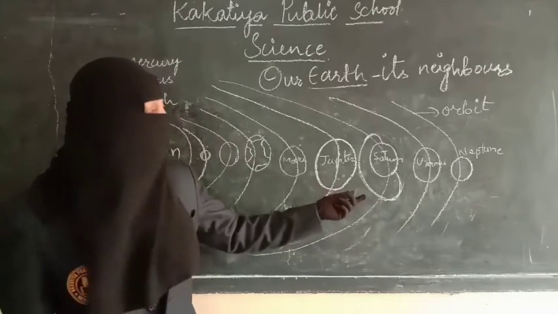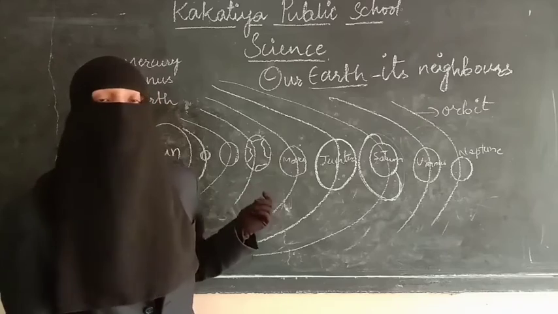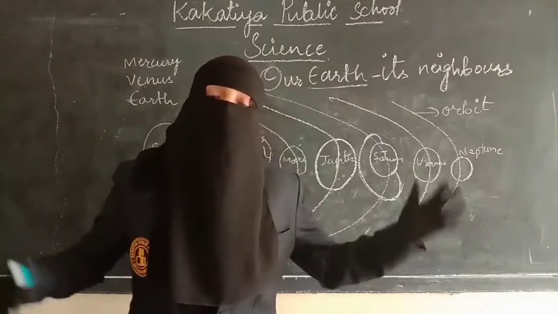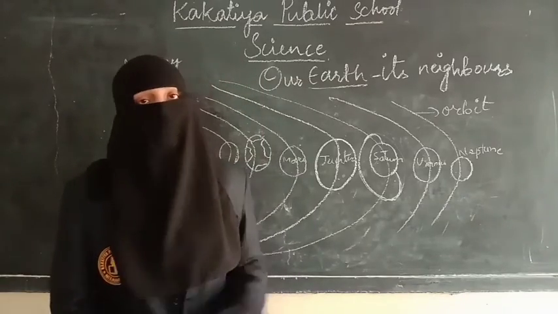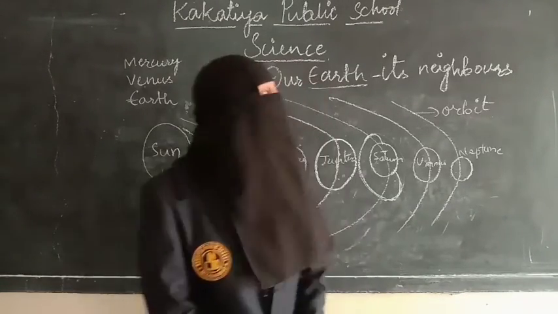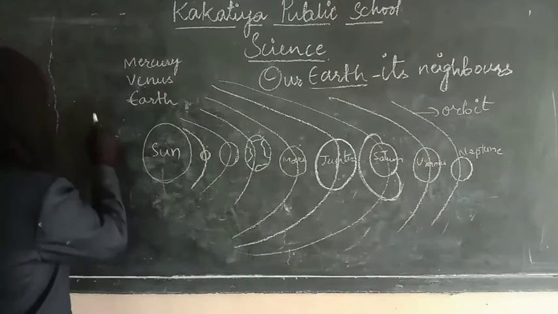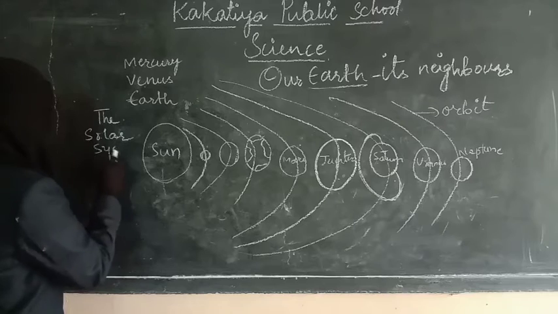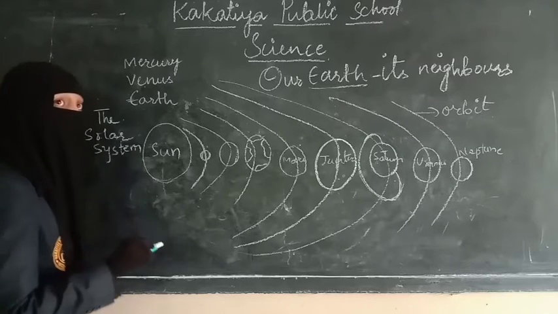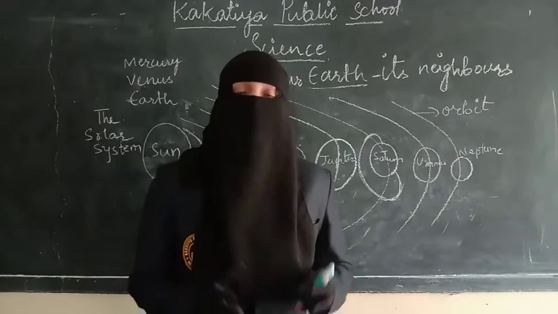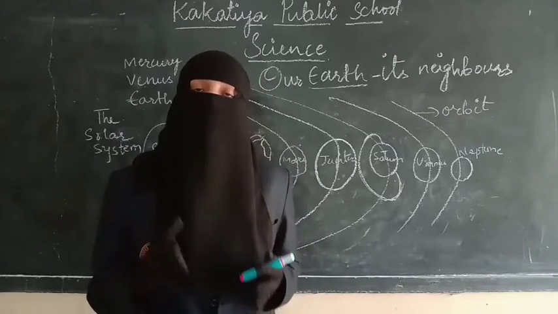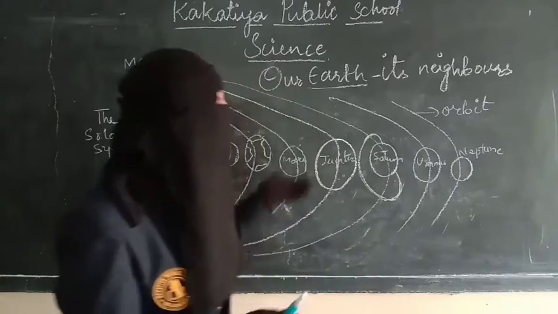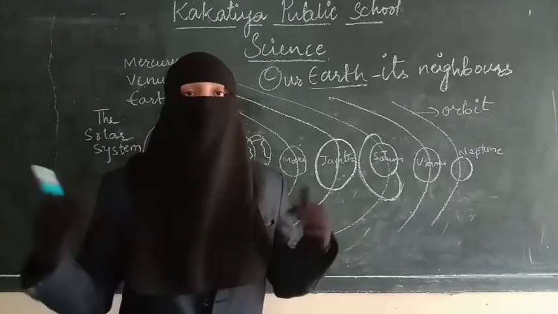By using small telescopes we can see all these planets, but you have to use big telescopes to see Uranus and Neptune because they are very far from the Earth as well as from the Sun. So this topic which we have learned is the solar system. Yes, our solar system is present in which galaxy? Milky Way galaxy. There are millions and trillions of galaxies present in the universe. The things which we are learning about heavenly bodies are present in the universe.